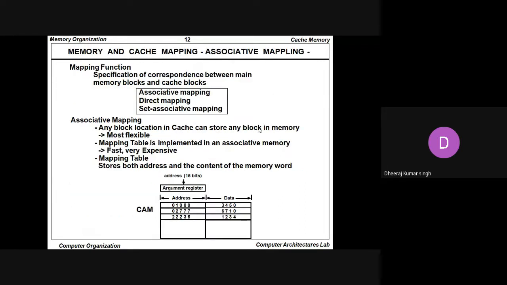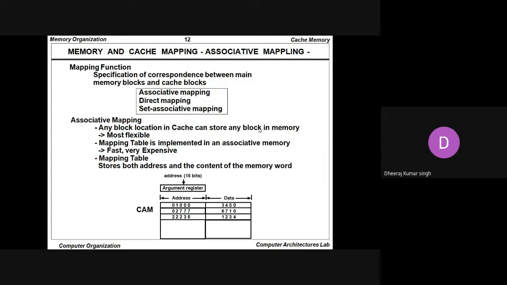So, memory and cache mapping. The mapping function can be discussed first. Whenever we talk about the mapping function, it is a specification of correspondence between main memory blocks and the cache blocks. Three types of mapping functions are available.